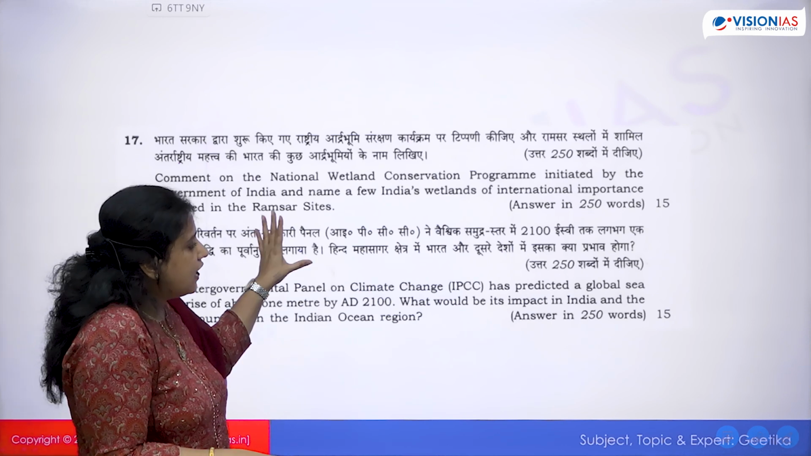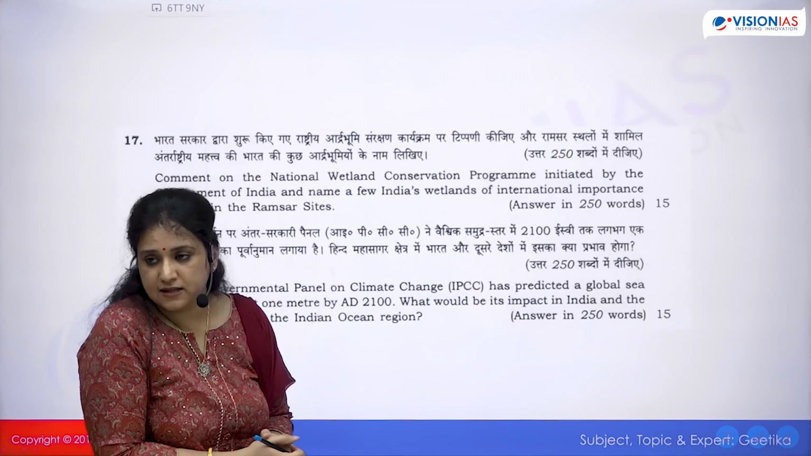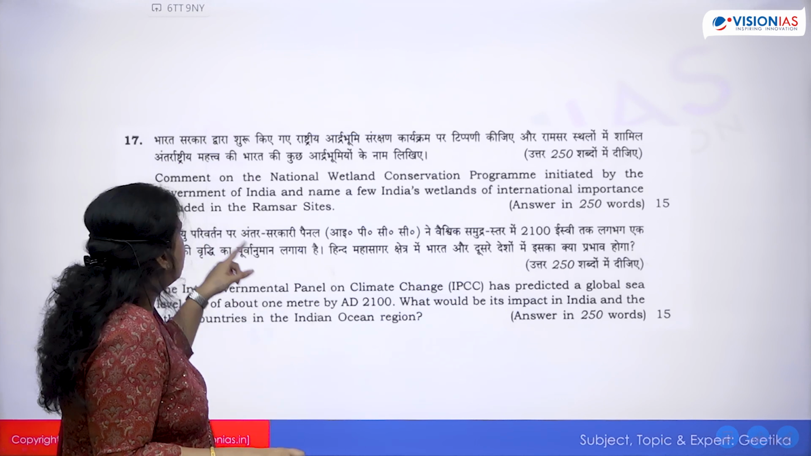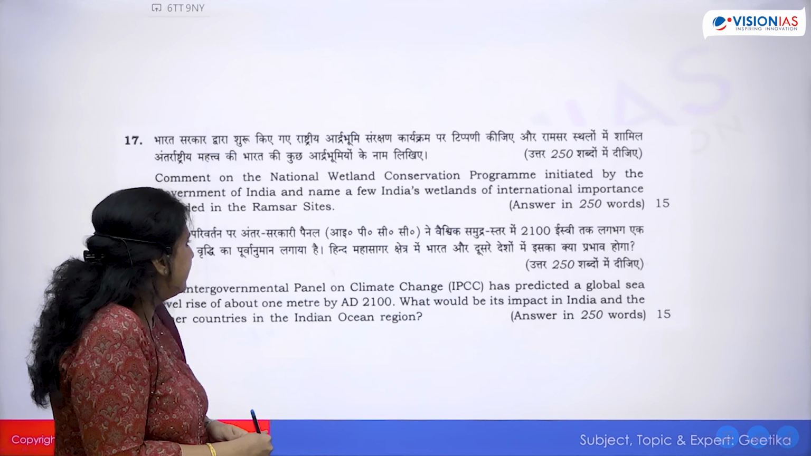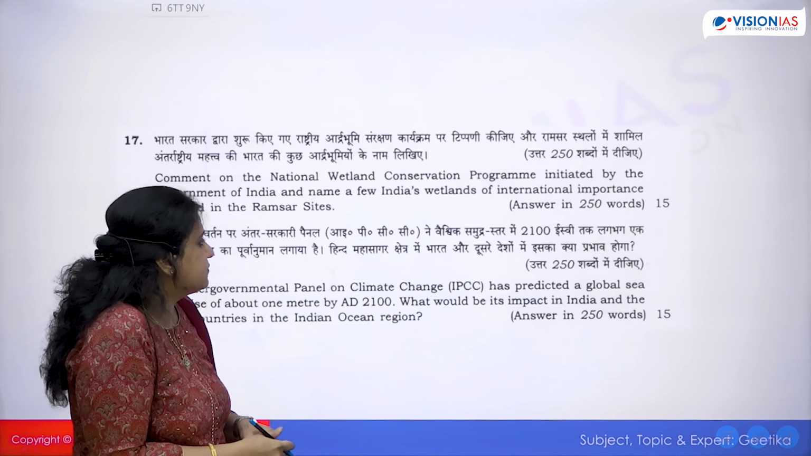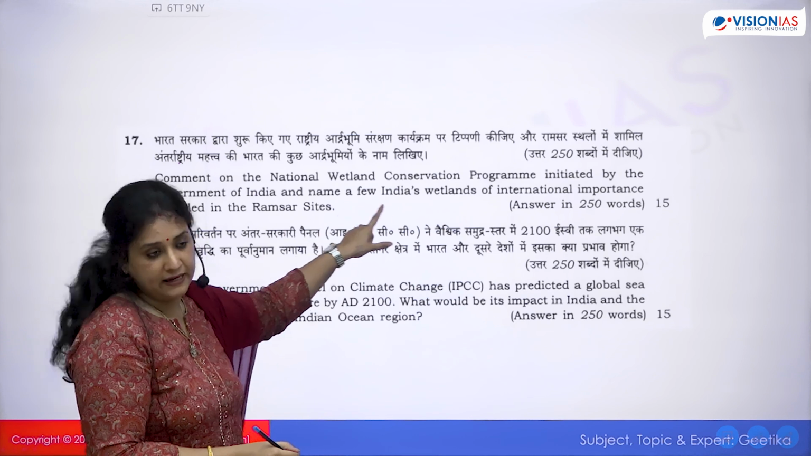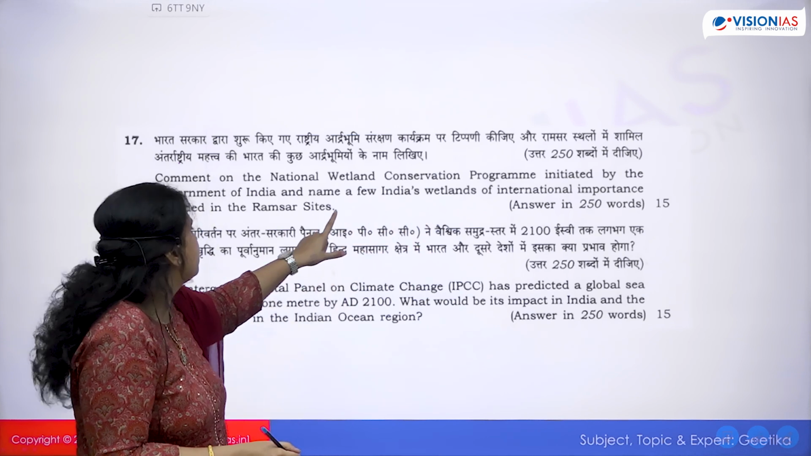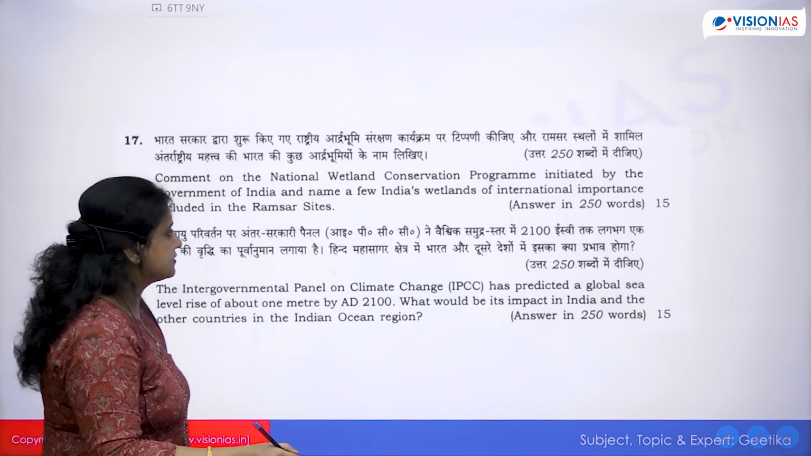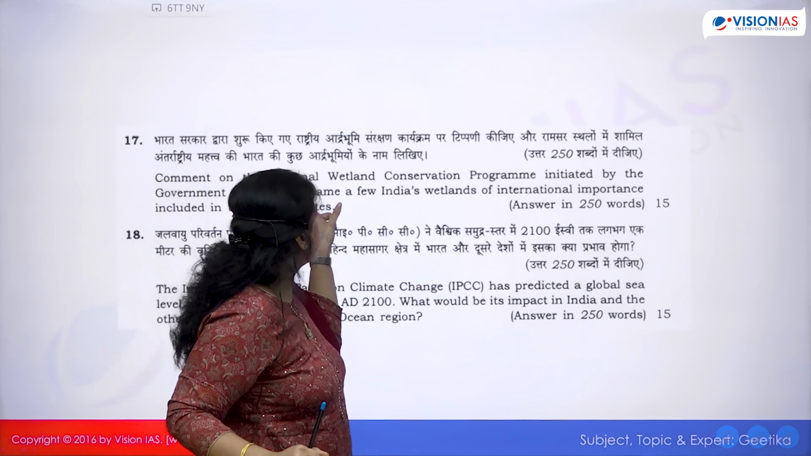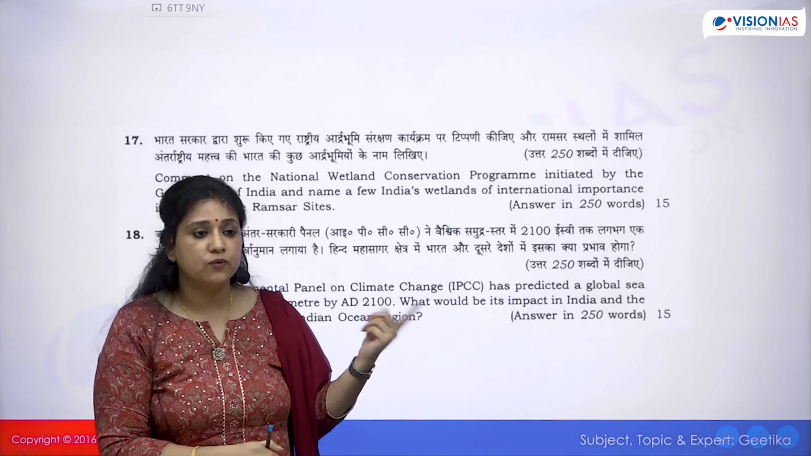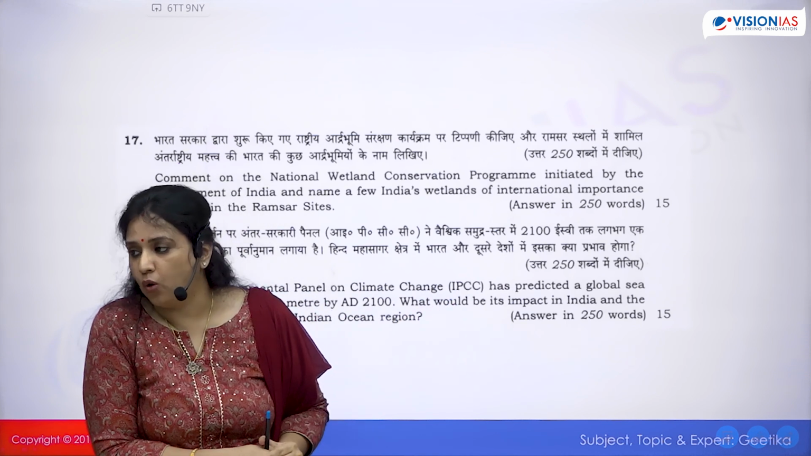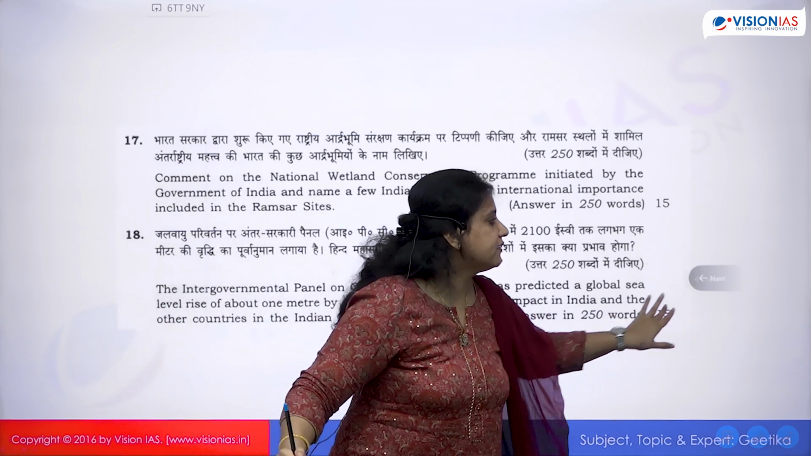Okay, so these are the other two questions that UPSC has asked. This is talking about the National Wetland Conservation Programme initiated by the Government of India, and name a few of India's wetlands of international importance. Again, example वो आपसे खुद ही मांग रहा है, okay? Included in the Ramsar Sites. So this program was actually started in 1986. So why is UPSC asking about it now? Okay, what could be the possible reason?